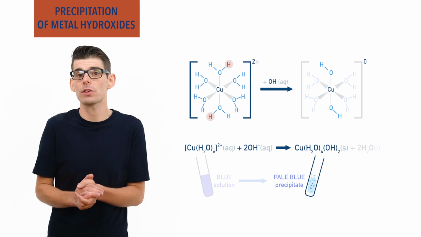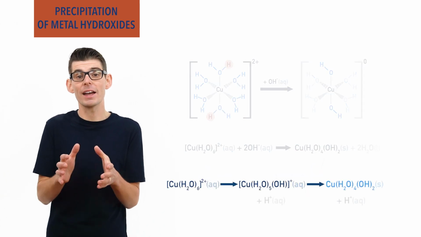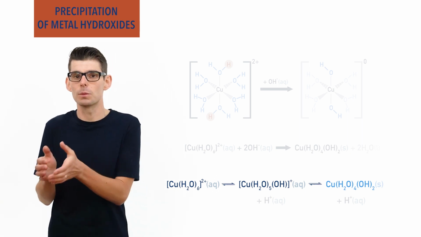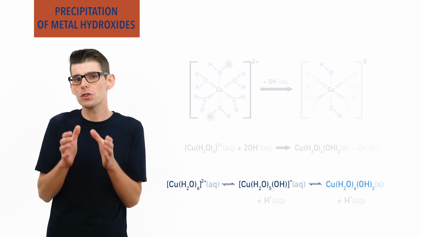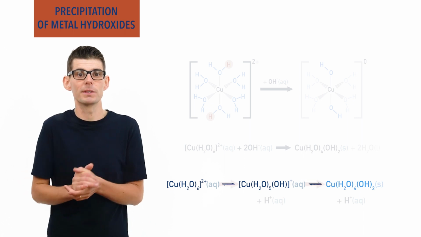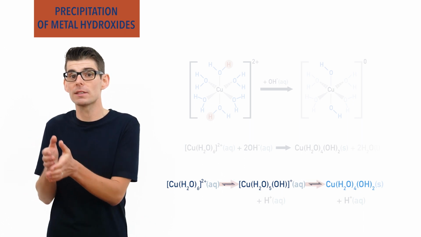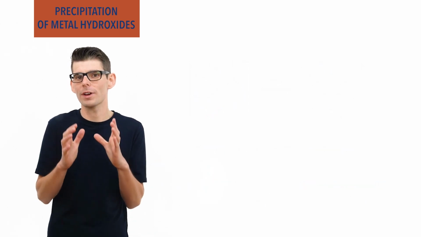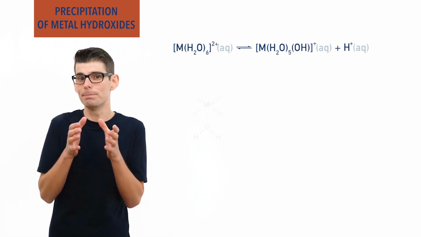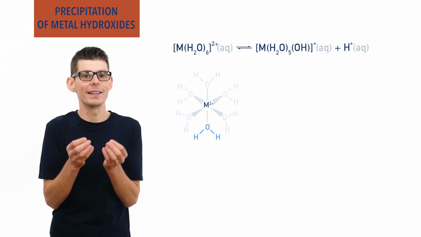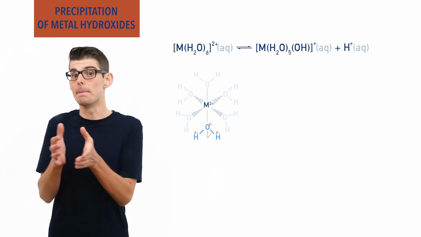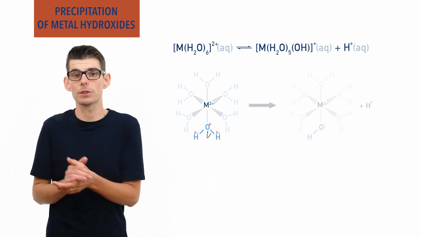These precipitation reactions actually happen in a couple of steps and due to an equilibrium that is established between the complex ion in solution and water molecules. Precipitation occurs because the added hydroxide ions affect this equilibrium and shift its position, forming the uncharged species and precipitate. When in water, transition metal aqua complex ions are weakly acidic, as the water ligands bonded to the central metal ion are highly polarized. This weakens their OH bonds, making them easy to break, meaning H+ ions can be easily lost.